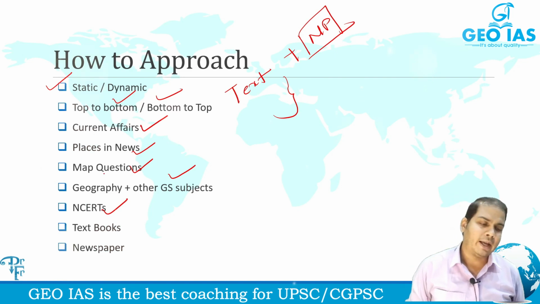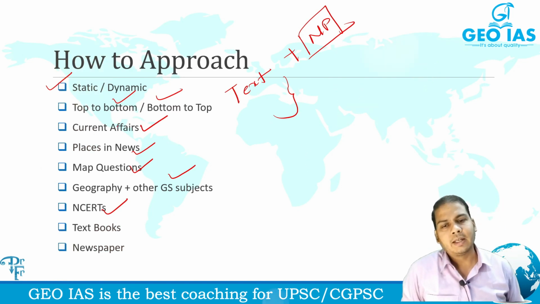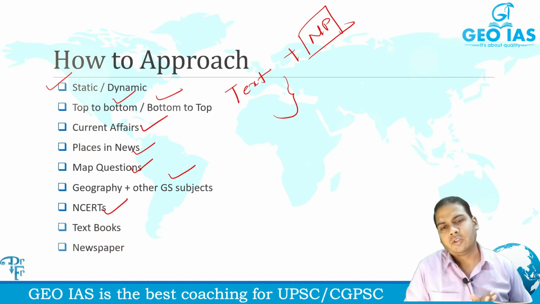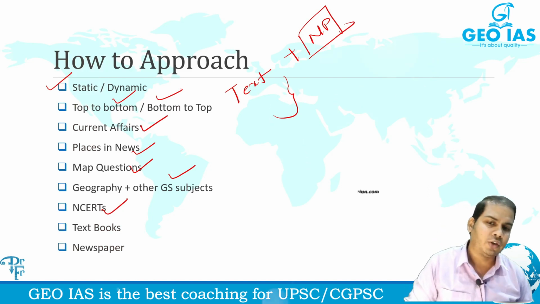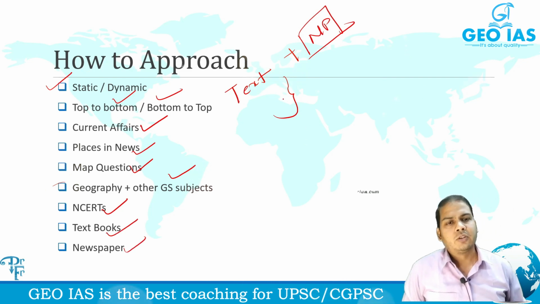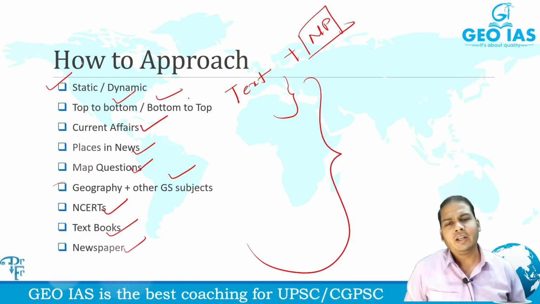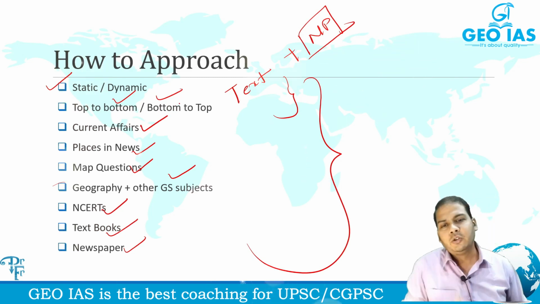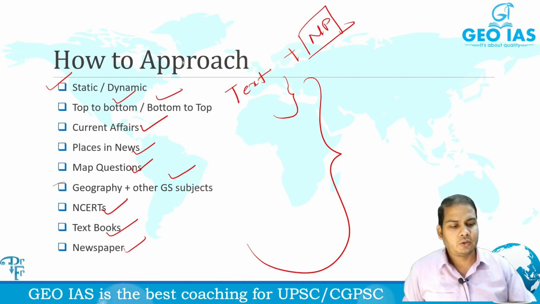NCERTs, what are the NCERT books which we'll be discussing? I'll be having a list of the NCERTs at the end of this slide. You will see these are the books which you will have to refer for GS paper 1 geography, ठीक है ना? The textbooks which are required I'll show you, and the newspaper. So how to approach the geography? So these are the ways through which we can approach the geography, and these are the places on which we can use the geography, isn't it? So both of the things are there.